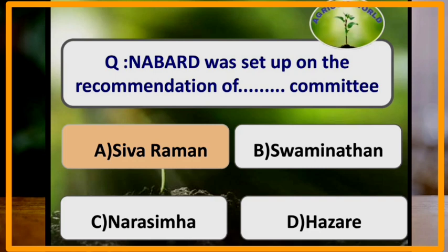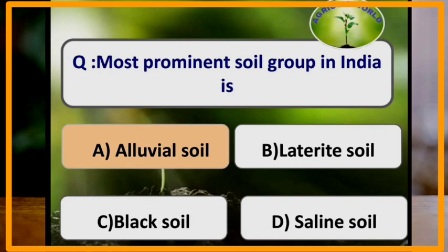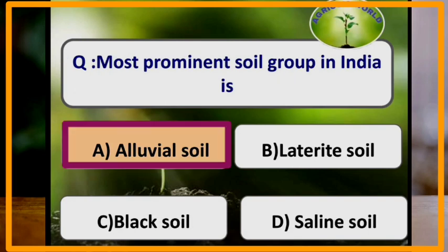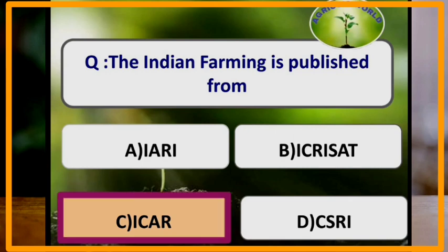NABARD was set up on the recommendation of which of the following committee? NABARD was set up on the recommendation of Sivaraman Committee. KVK was set up by Planning Commission. Most prominent soil group in India is alluvial soils. Alluvial soils are most found in India. The Indian Farming is published from which of the following institute? Indian Farming is published from Indian Council of Agricultural Research.